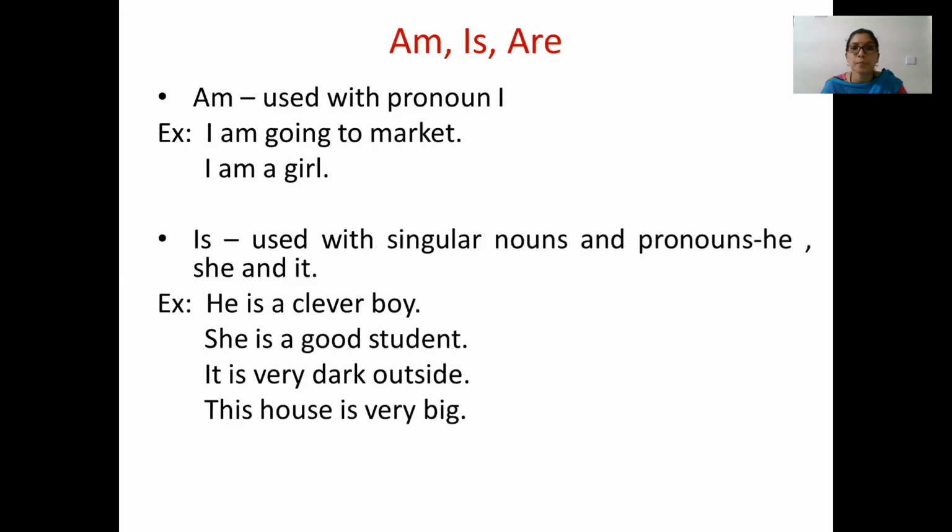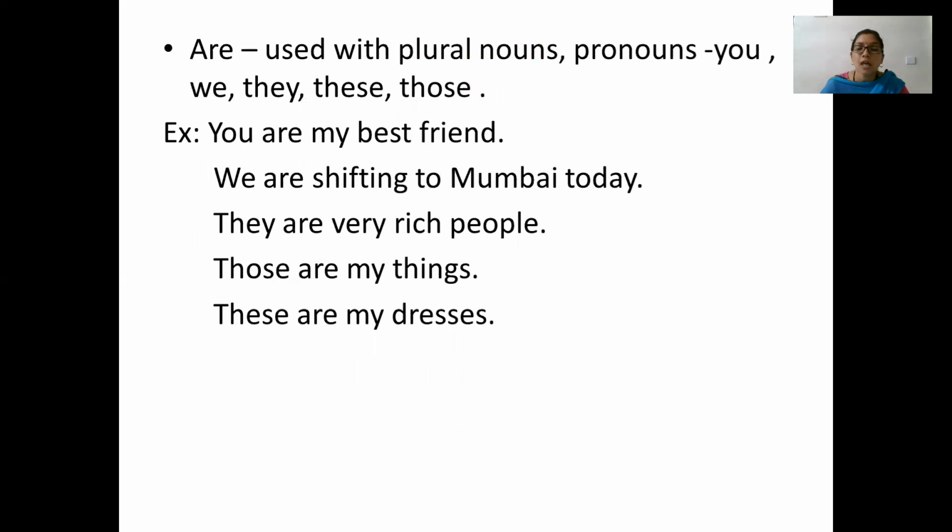They all are present form of tense. Now we will see usage of are. Are is used with plural nouns and pronouns like you, we, they, these and those. Like is is used with singular nouns and pronouns, are is used with plural form of nouns and pronouns in present tense. Let's see a few examples.